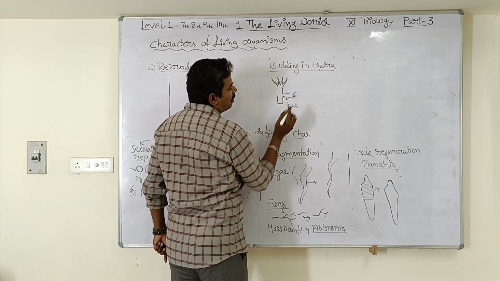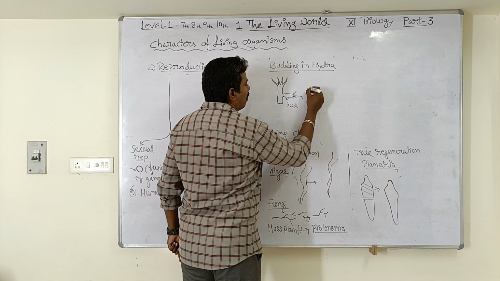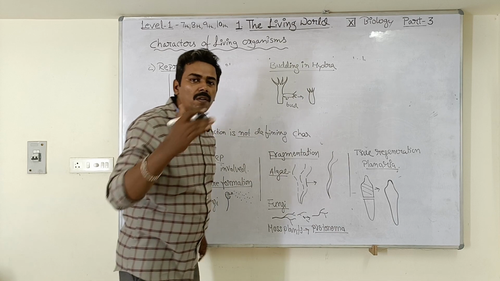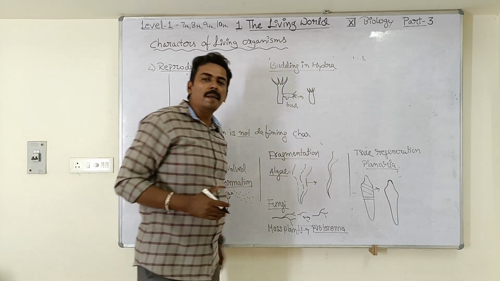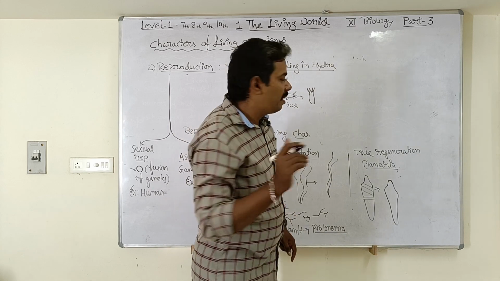It is going to separate and develop into a new hydra. This method of reproduction we are calling budding. Budding in hydra, a very, very important point for your NEET exam students.